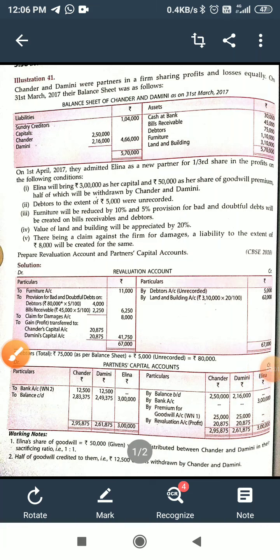Hello dear student, today I am going to explain about a revaluation account. This is another question about a revaluation account.